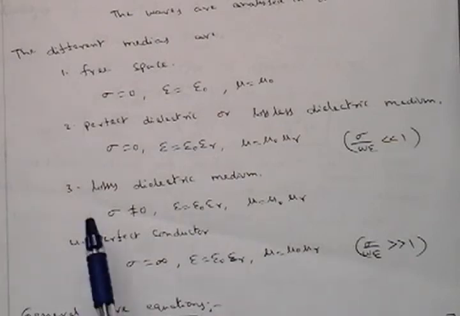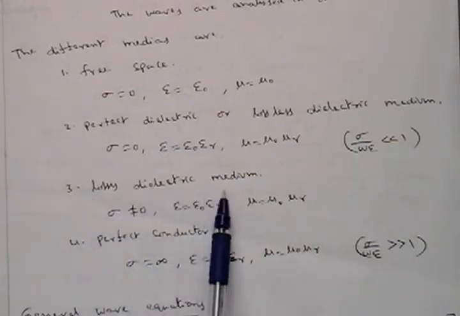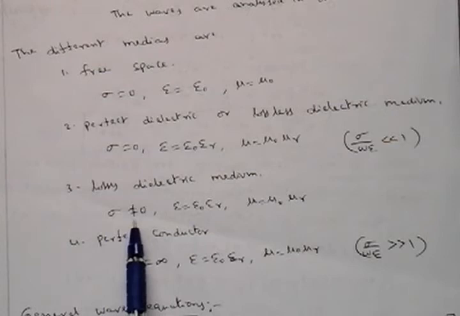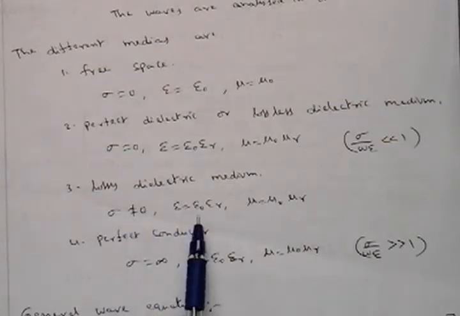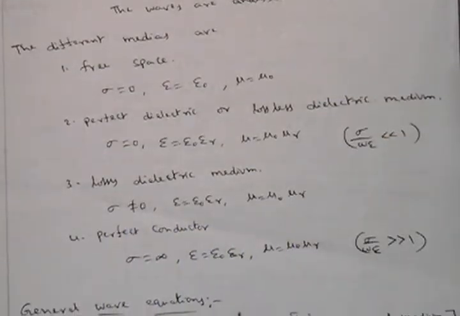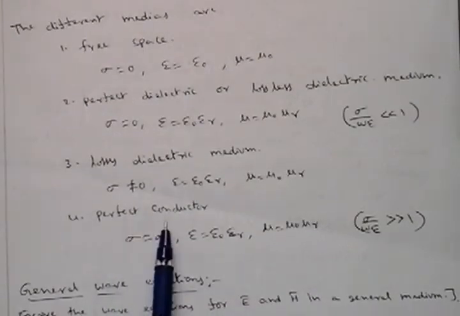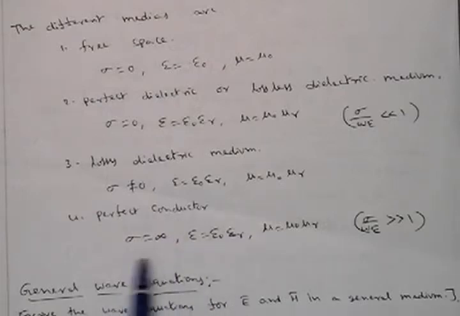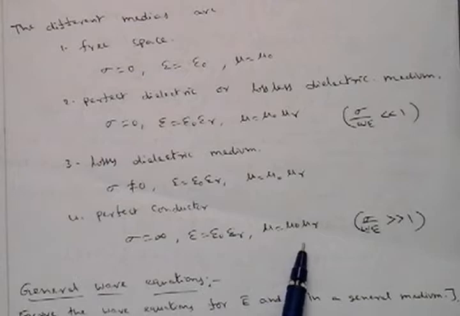When the dielectric medium is not perfect, it is called a lossy dielectric medium. In this case there will be some conductivity, so sigma cannot be equal to 0. The remaining are the same: epsilon is equal to epsilon naught into epsilon r, mu is equal to mu naught into mu r. Next, for a perfect conductor, sigma is equal to infinity; only then is it called a conductor. Conductivity should be very high, so that's why it is infinity. Epsilon is equal to epsilon naught into epsilon r, mu is equal to mu naught into mu r.